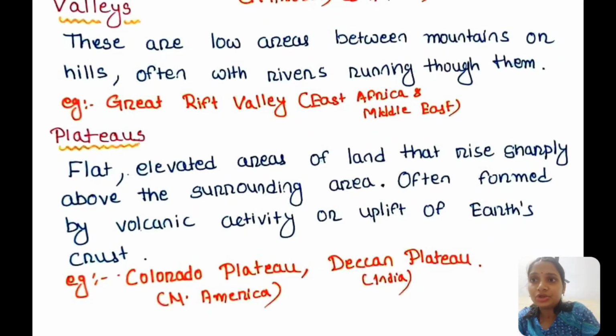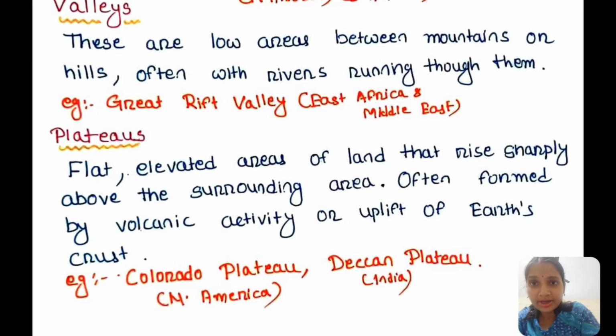Then come the plateaus. What are plateaus? These are flat, elevated areas of land that rise sharply above the surrounding area, often formed by volcanic activities or uplift of the Earth's crust.